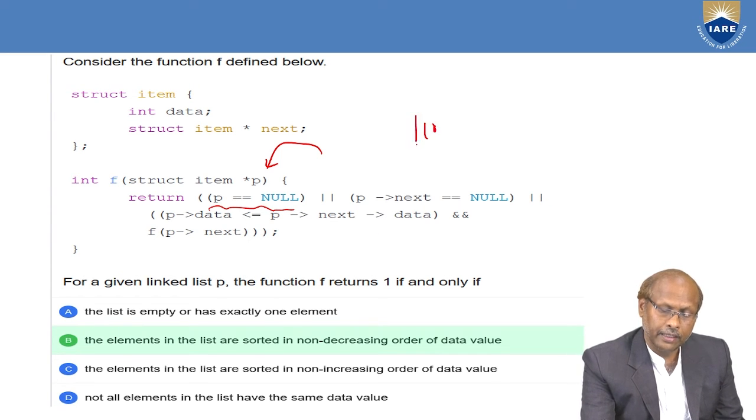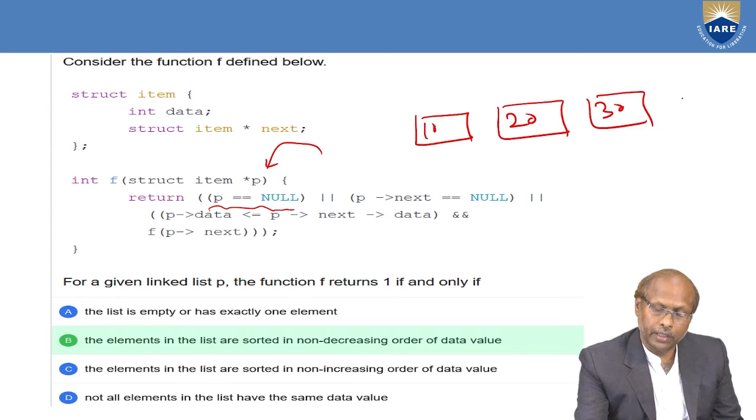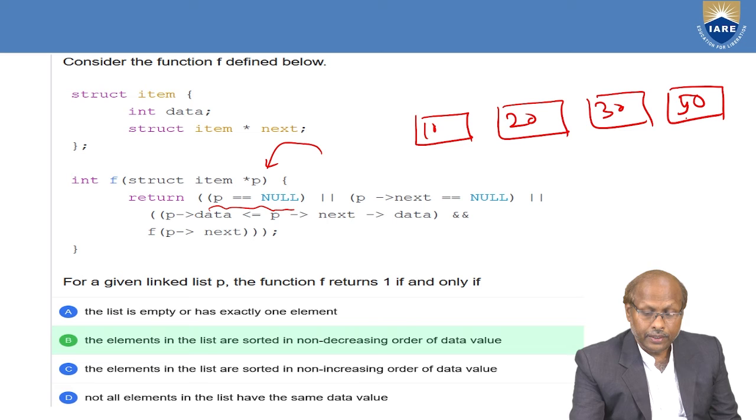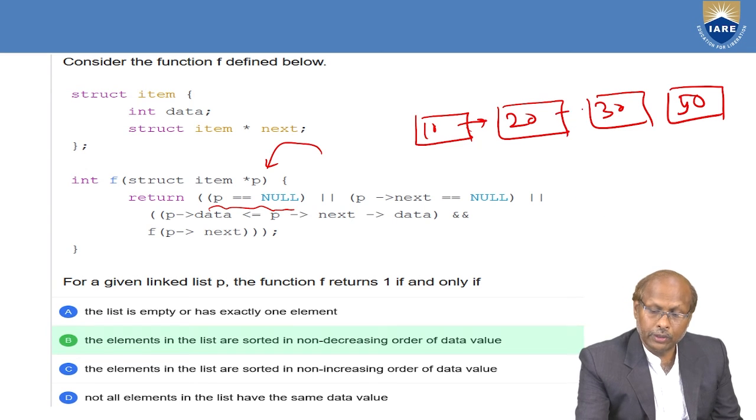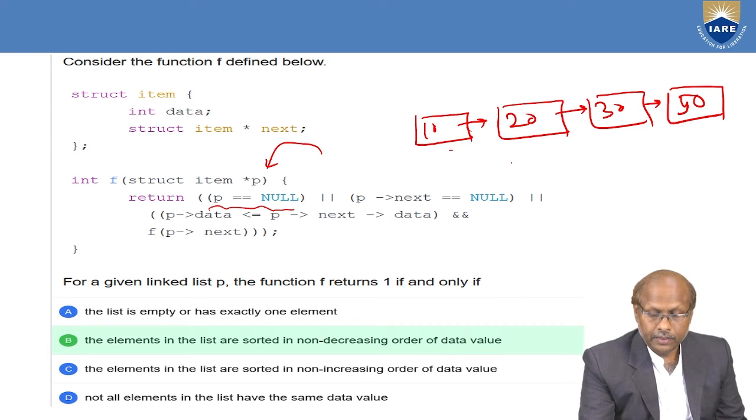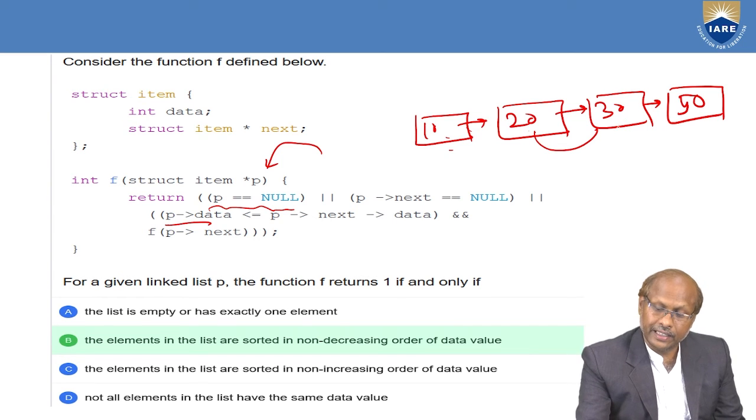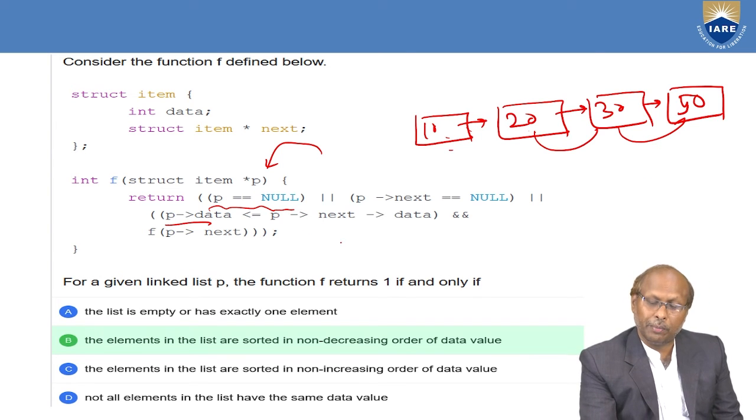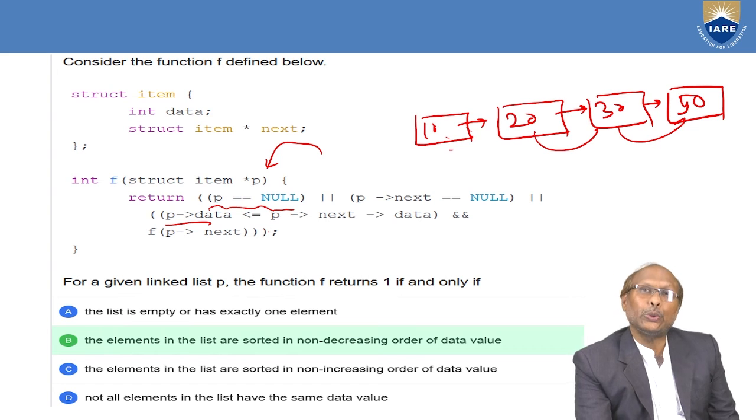Assume here first is data 10, second is 20, third is 30, fourth is 50. If the data is available in this way, first is pointing to second, second is pointing to third, like this. In that case, 10 is here. You are asking whether p of data is less than or equal to next of data. That means 10 is less than 20. Yes. If it is yes, it goes there. 20 is less than 30. Yes. 30 is less than 50. Yes. If this condition is true, then this will return true. That means in that scenario, it will return true.